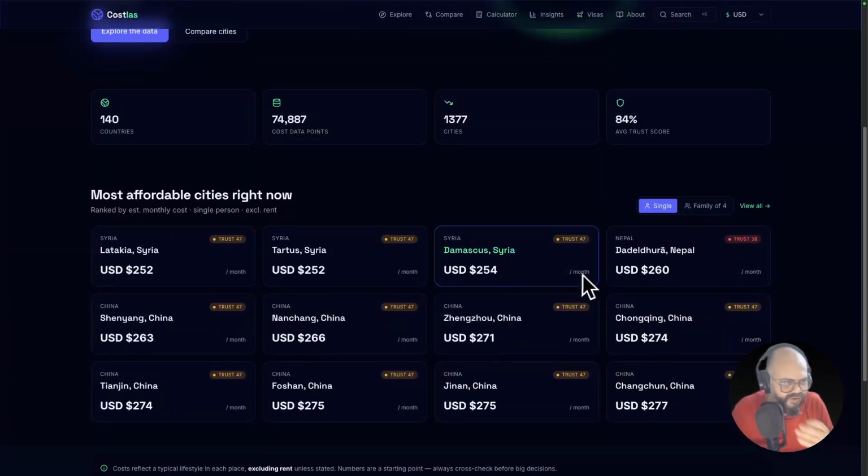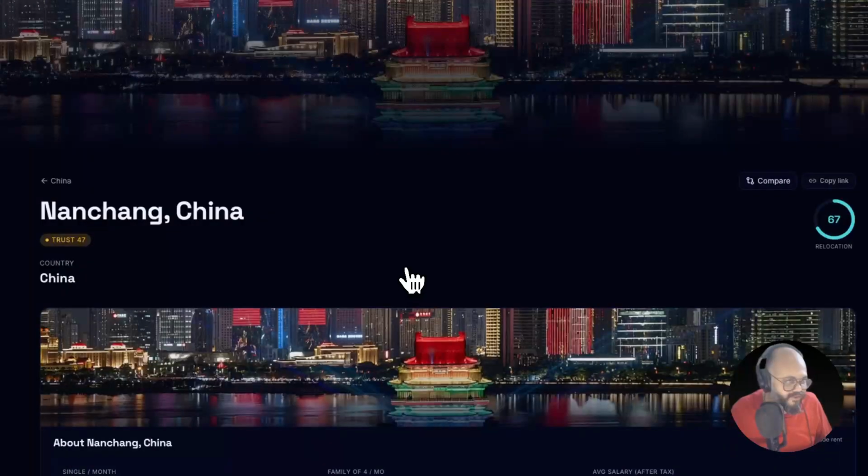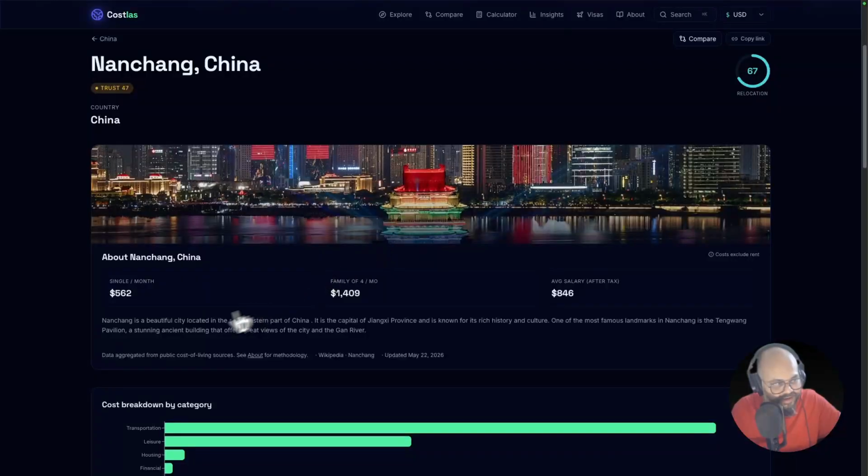From here you will get all the information, and if you click any page or any site, it will take you to that page. Like if you visit China, you will get a beautiful hero section image and card image, and there you will get a single month cost for a single person, and for the family, this is the accumulated cost, not the precise one.